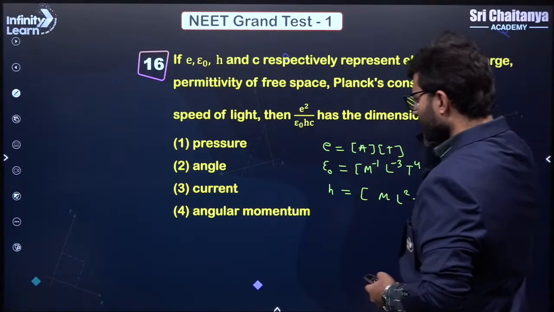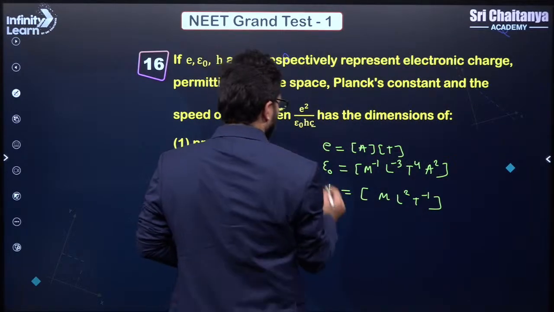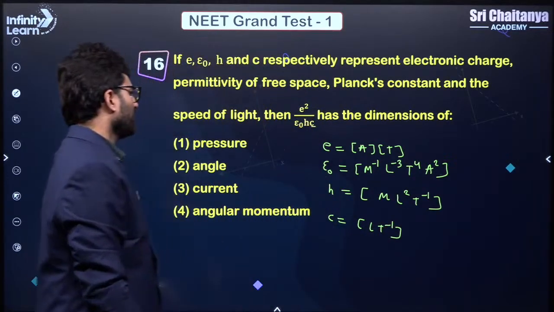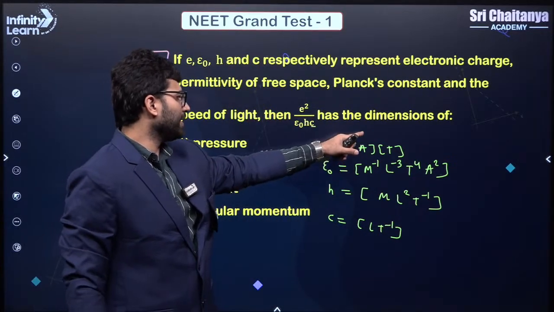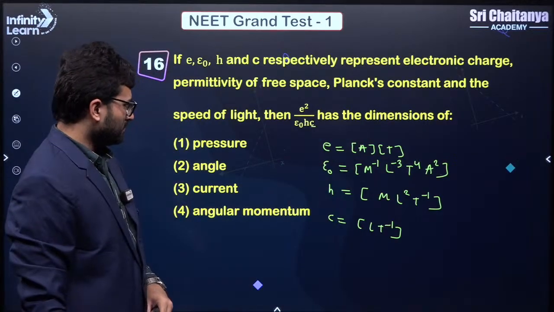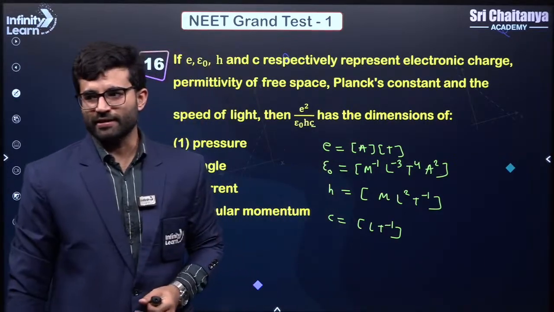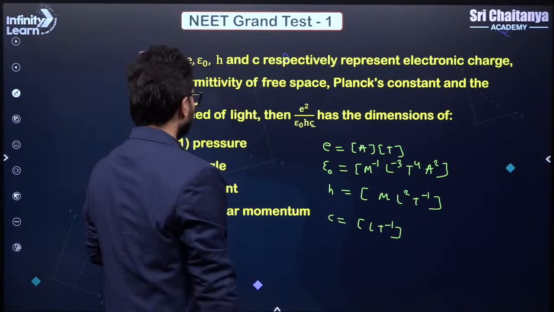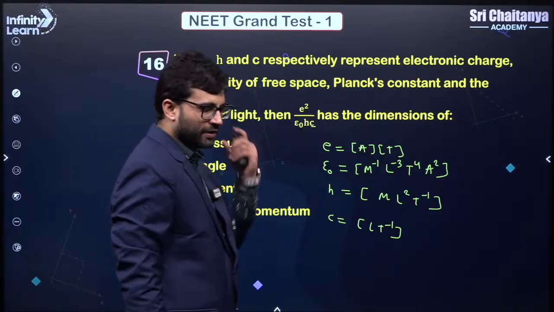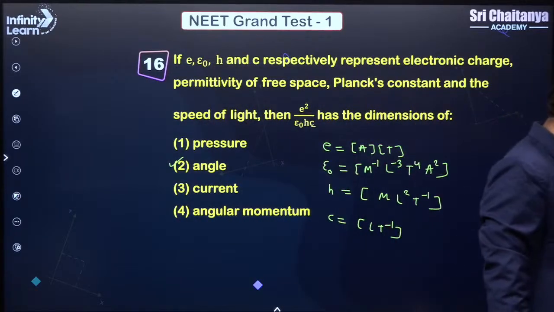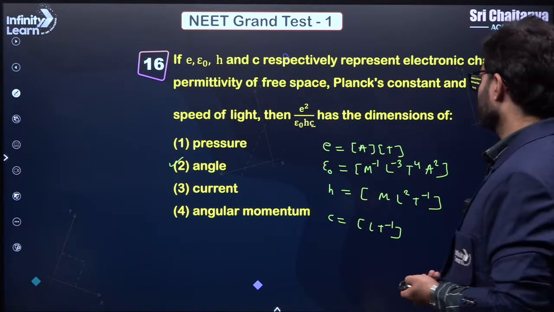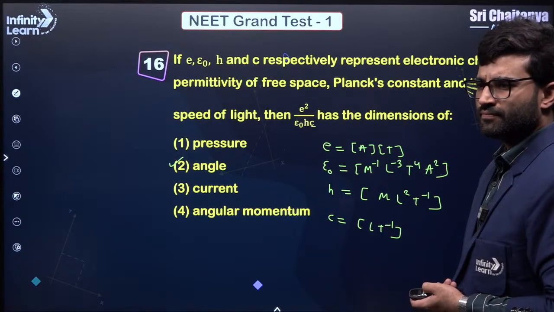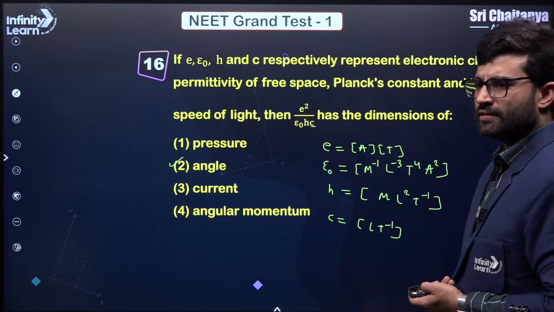Now what else do we have? We have c also, I guess. So what is c? c is L T to the power minus 1, right? Now you put it here, e square, you will get A square T square. Then you just put all of these and do the basic maths, right? Understood? Very, very simple. All things will cancel out and you will get a dimensionless figure, right? Clear? So you'll get angle as the answer, right? Because it has no dimension. Clear? Yes, all will cancel, correct.